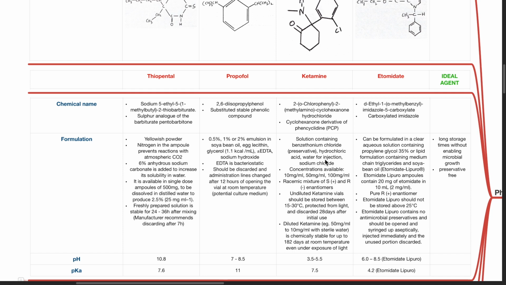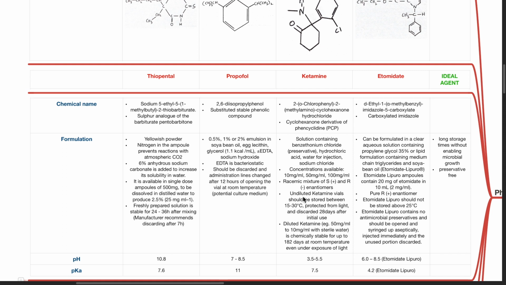Ketamine is formulated as a solution containing benzethonium chloride, which is a preservative, hydrochloric acid, water for injection, and sodium chloride. Concentrations available: 10 mg per ml, 50 mg per ml, and 100 mg per ml. Ketamine is a racemic mixture of S-dextro and R-levo enantiomers.